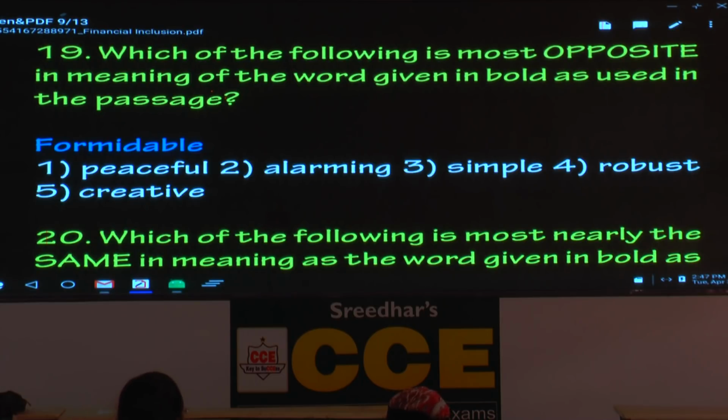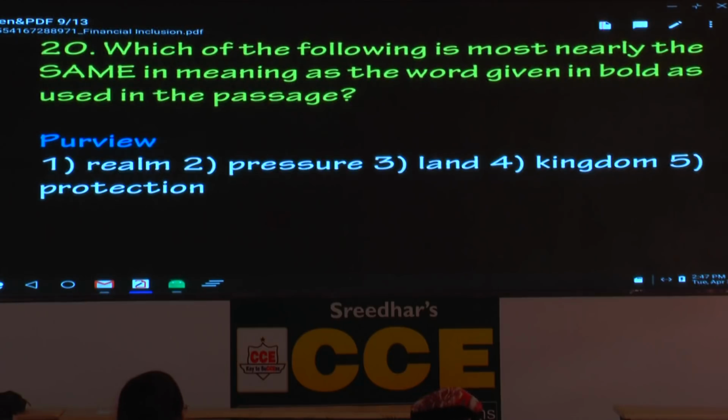Hold that one. Robust. Robust means what? Strong. Creative. Not relevant here. So formidable, what is the opposite? Formidable task, simple task, easy task. Same in meaning, what is the word?